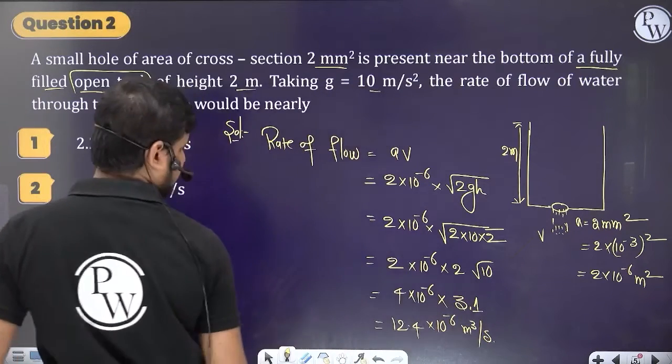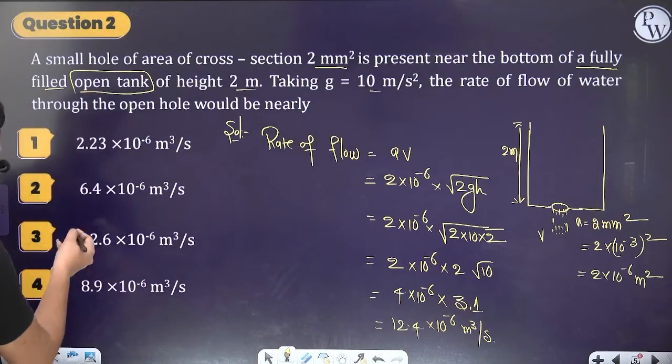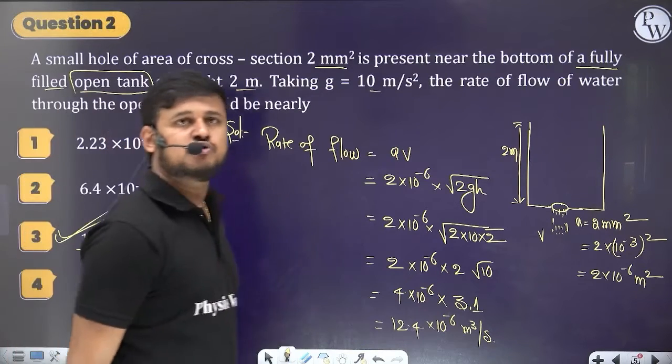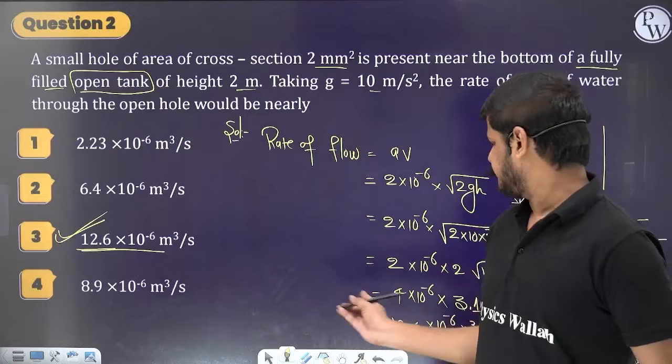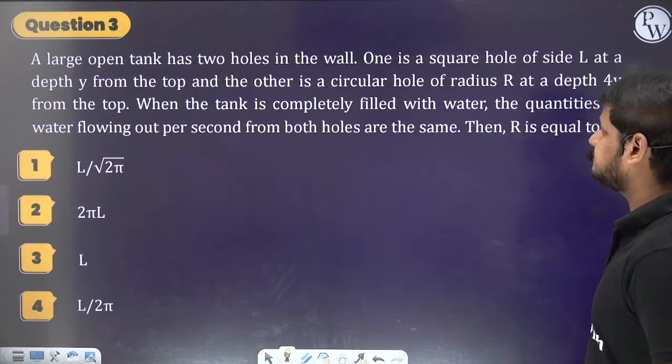10 to the power minus 6, 12.4. So approximately I could say 12.6 into 10 to the power minus 6. Option C is the closest one. Done guys? Clear? Good.